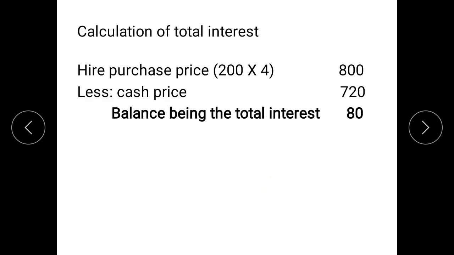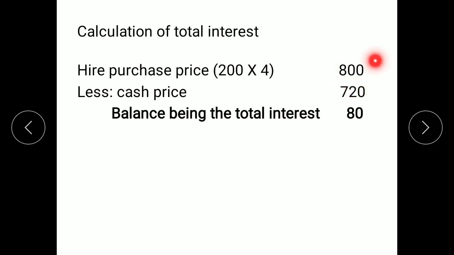I had said that hire purchase price is equal to cash price plus interest. We have two information over here. We have hire purchase price. We have the information on cash price. Using these two information, we will get the total interest paid. So hire purchase price, we are given that 4 installments are paid of rupees 200 each.